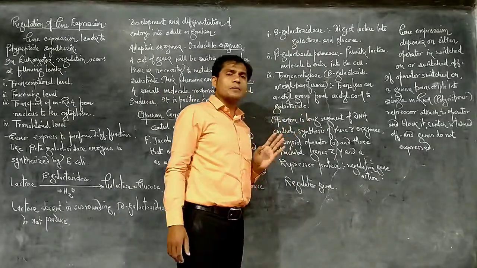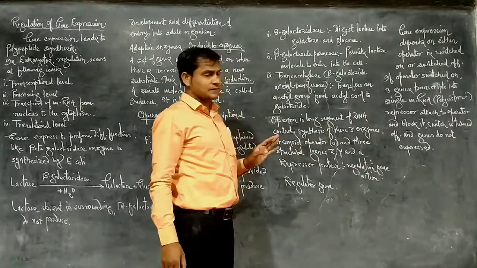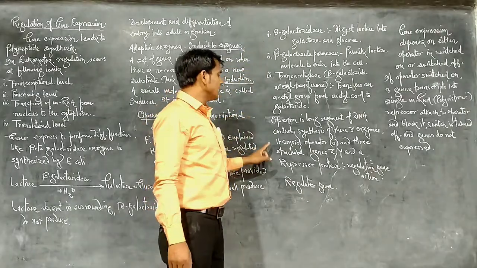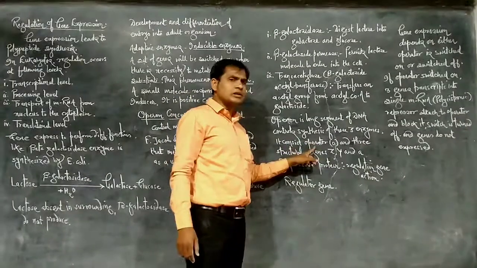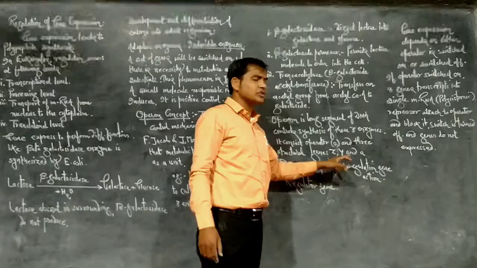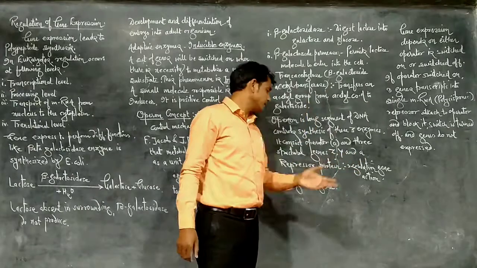The operon is a long segment of DNA that controls the synthesis of 3 enzymes. It consists of the operator site and 3 structural genes, z, y and a genes. These are the structural genes that code for the enzymes.